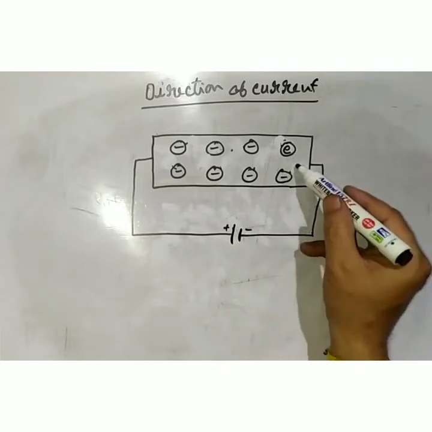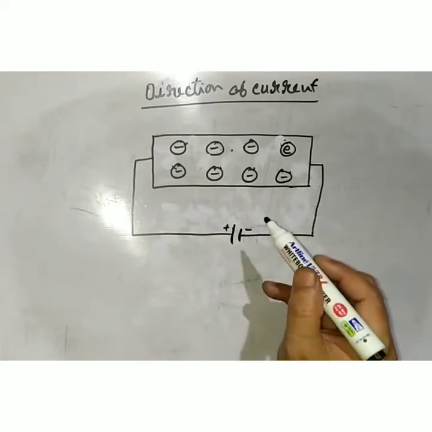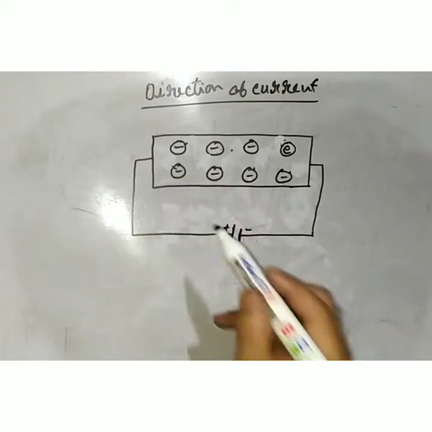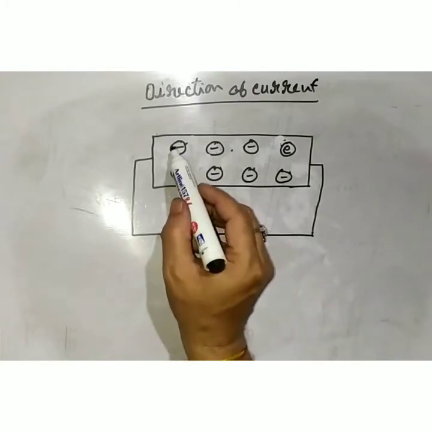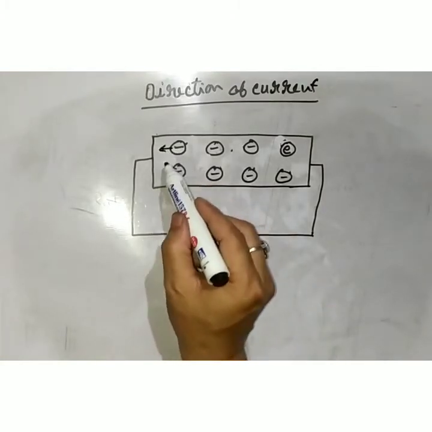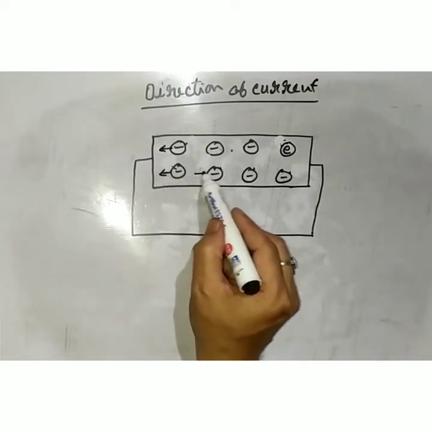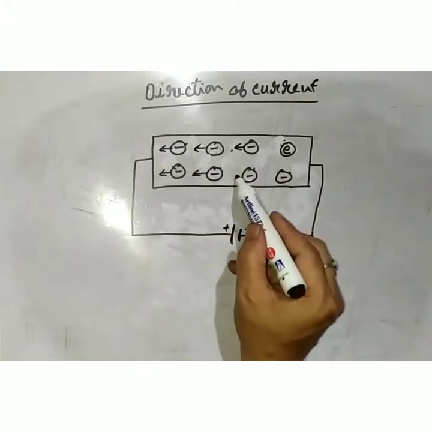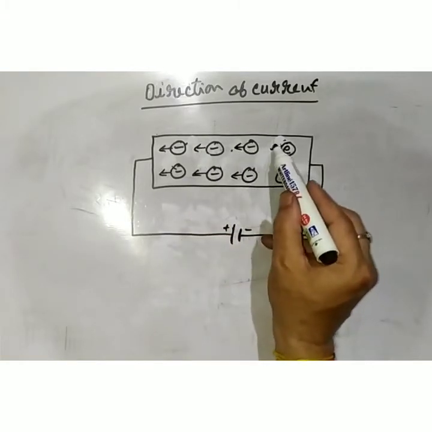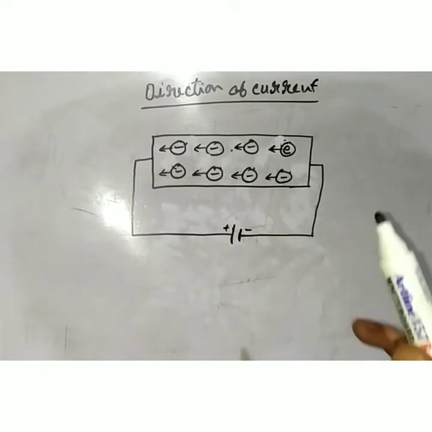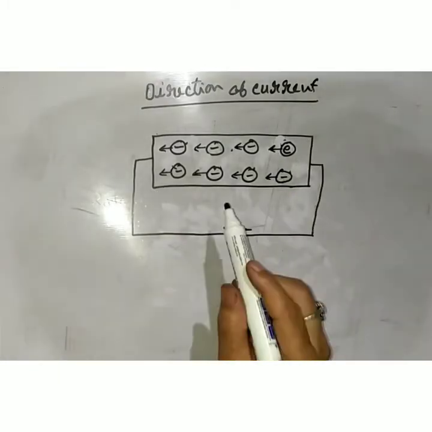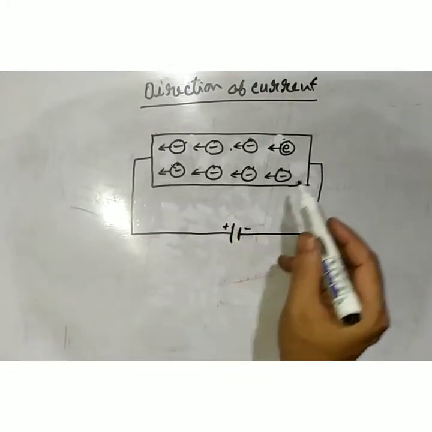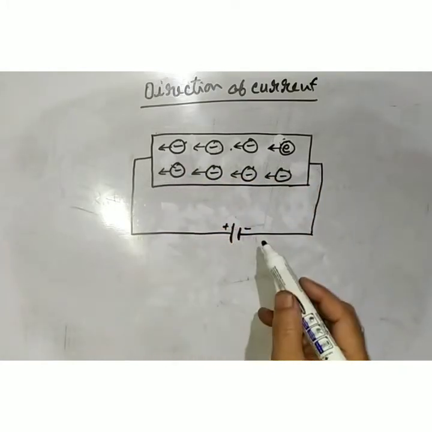The negative terminal repels the electrons because like charges repel each other, and the positive terminal attracts the electrons because opposite charges attract each other. In this way, all these electrons start moving from the negative terminal to the positive terminal. Before connecting in any electric circuit, they are in random motion, but now they move in a particular direction. So electrons start moving from the negative to the positive terminal.